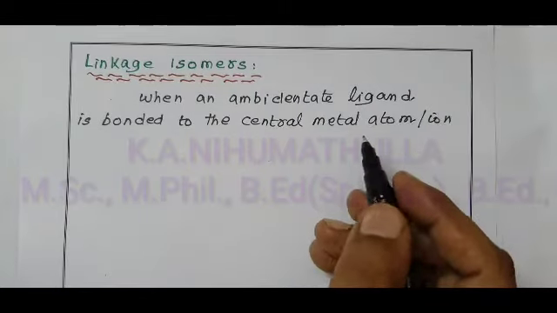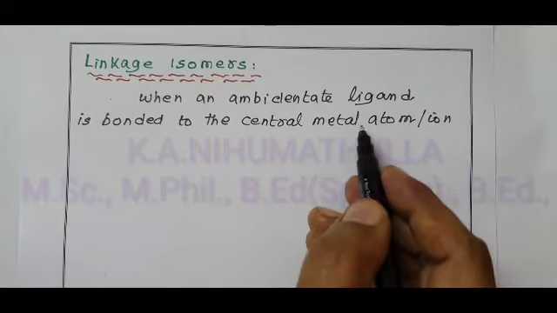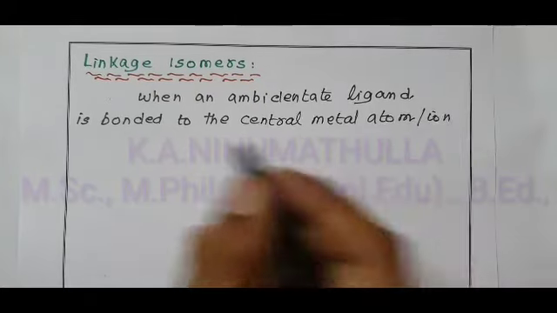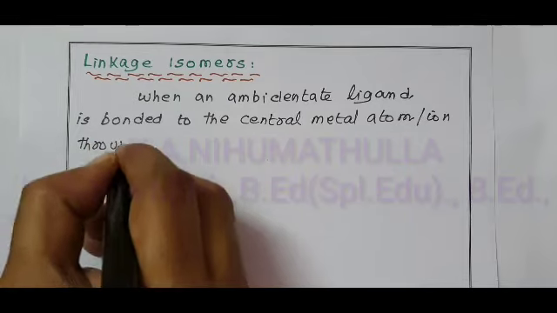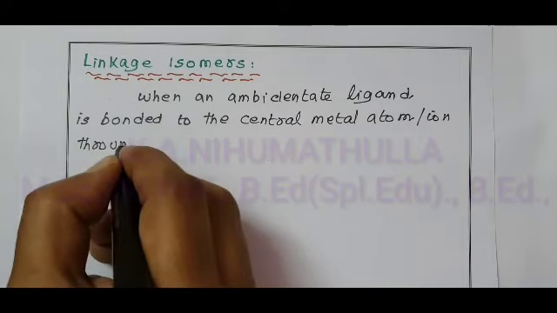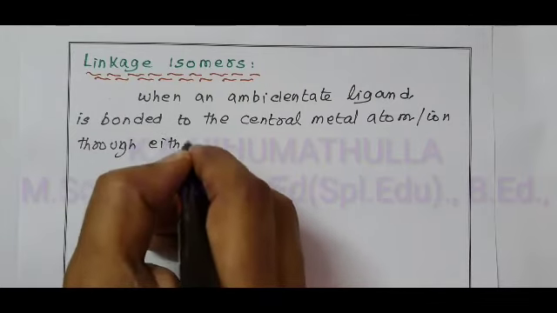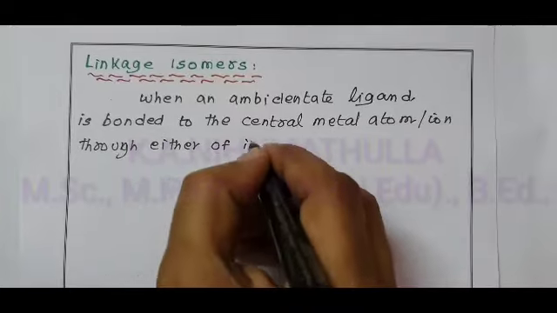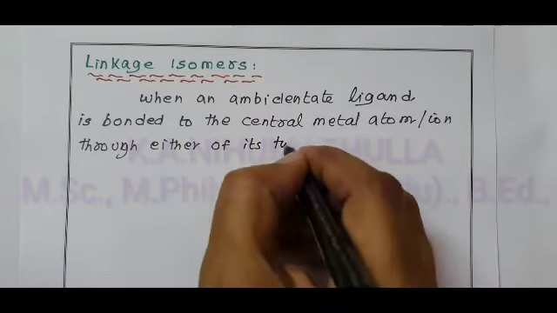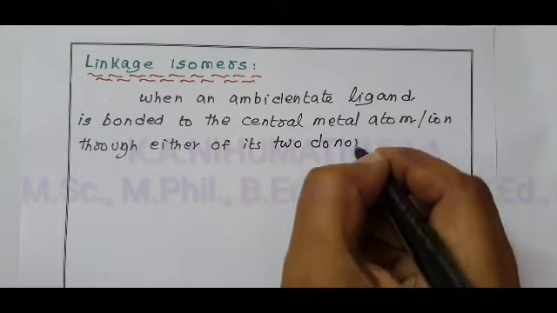In metal carbonyl, the oxidation state of the metal is 0, or a metal ion, bonded through an ambidentate ligand via either of its two donor atoms.